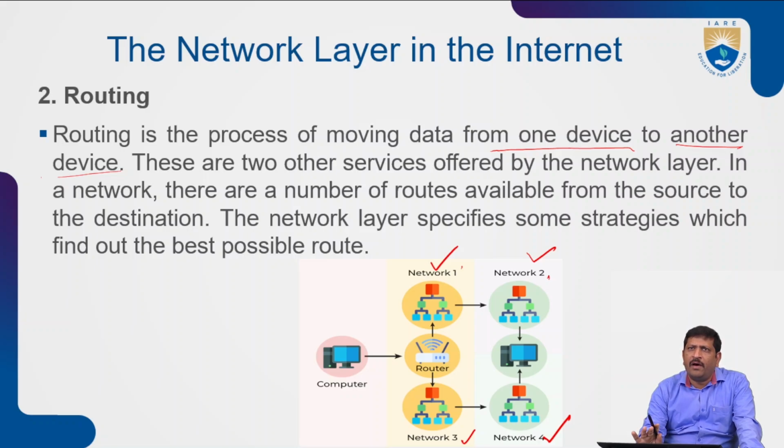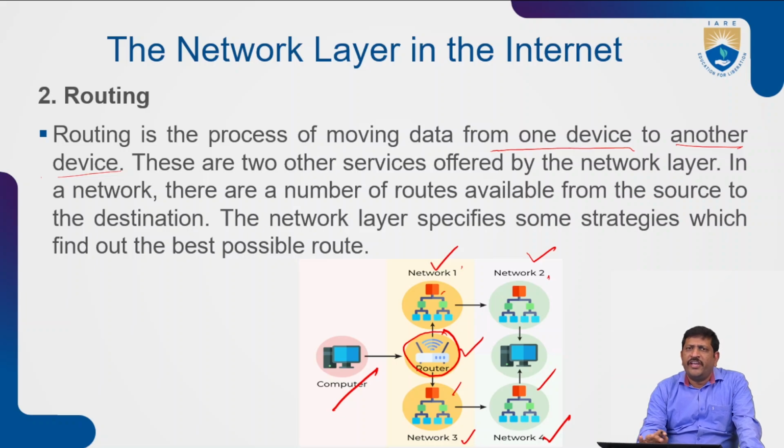There are a number of routers available from the source to the destination. While transferring data, a number of routers can be arranged from the source system. So this is a source system, and these are destination 1, destination 2, destination 3, destination 4, a number of destination devices. A number of routers are arranged in between the source and destination. Via these routers, the data transfer can be done from the source device to the destination device.